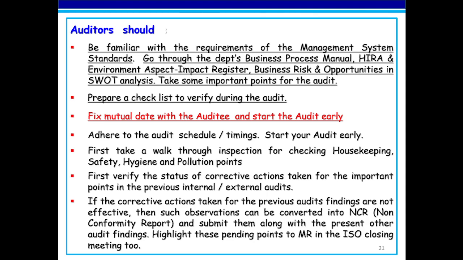First, fix a mutual date for the audit with the auditee. Then take a walk-through inspection in the department to be audited. Check for housekeeping, safety, hygiene, and pollution points. Check previous internal audit findings for any pending issues. The uncompleted audit findings in the previous audit can be included again in the present audit and can be converted into a non-conformity report as decided by the MR in the internal audit closing meeting.